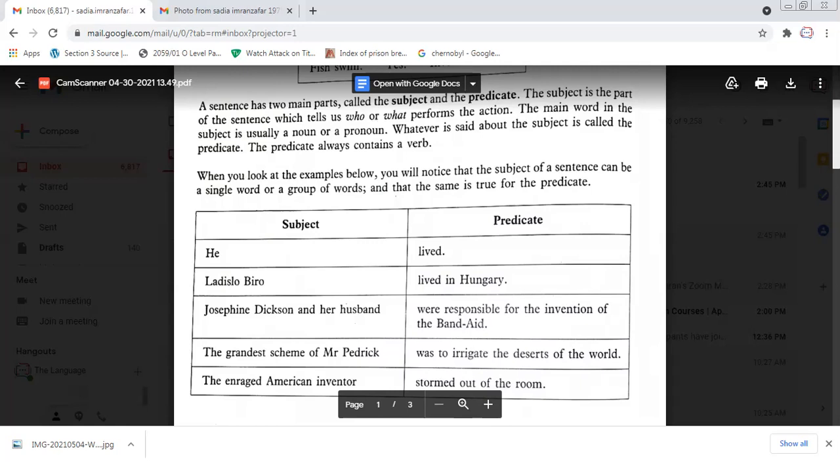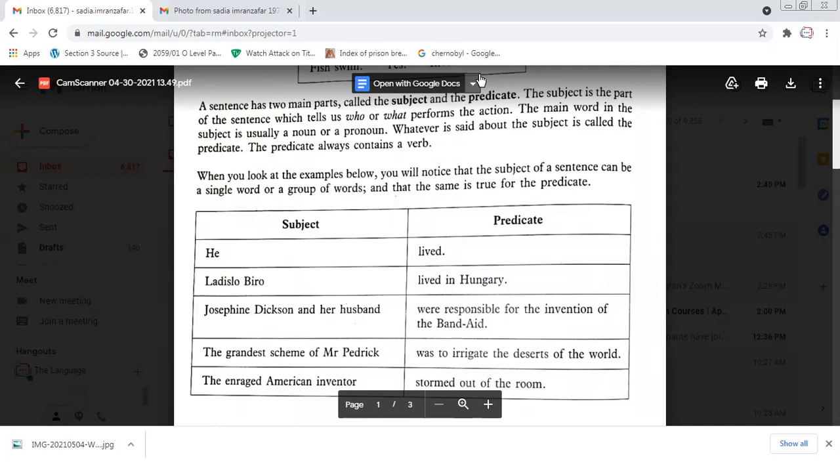Josephine Dixon and her husband were responsible for the invention of the band aid. So Josephine Dixon and her husband both are the subject because they are doing the action. And the rest of the sentence is the action which they have done. So this is the subject and predicate connection.